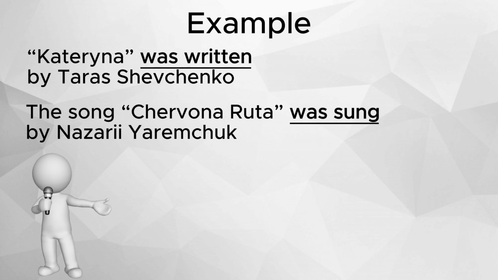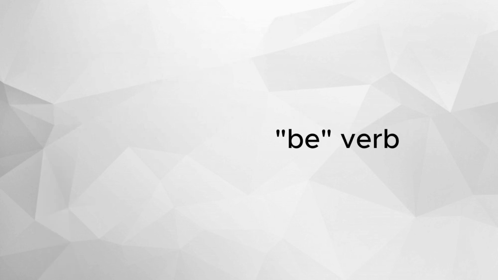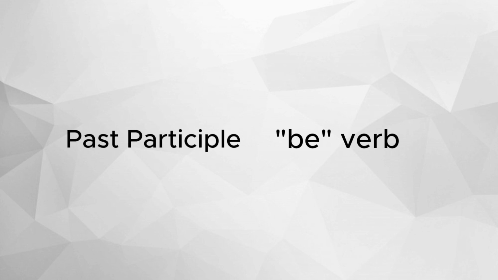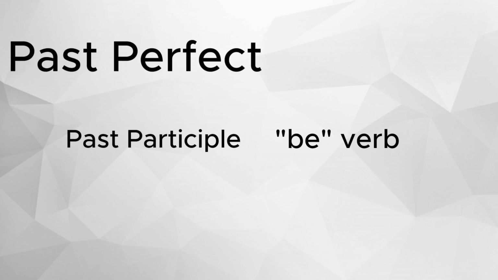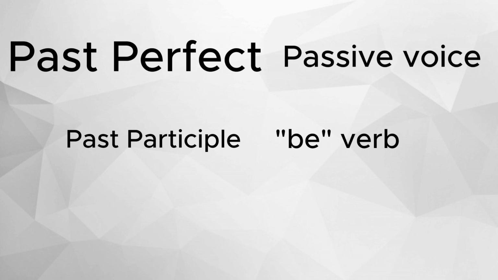In all of these really common examples, you can see the structure of the passive voice. The be verb followed by the past participle. We do use it in the past and perfect tenses and in the passive voice. If you see the verb be followed by the past participle form, we know that this is a passive sentence.